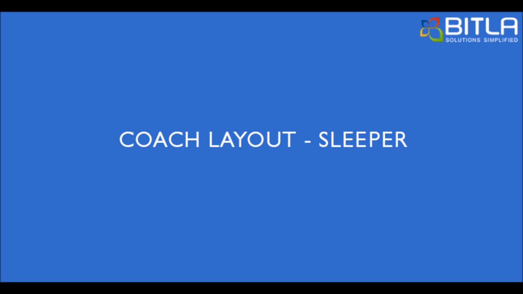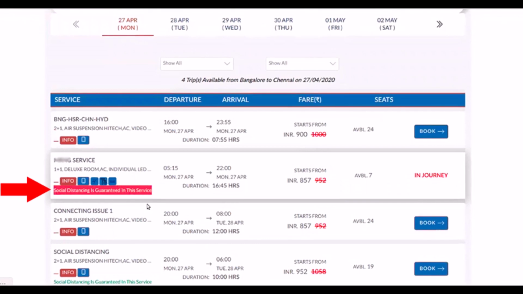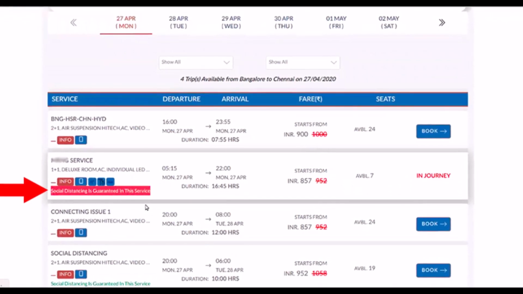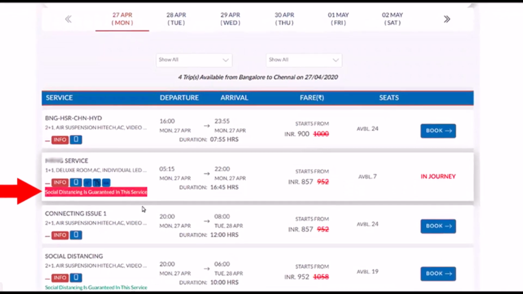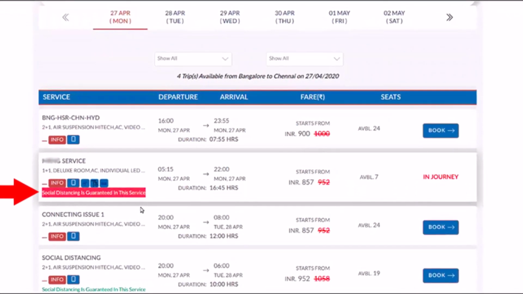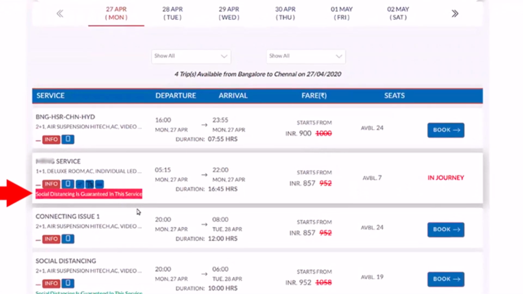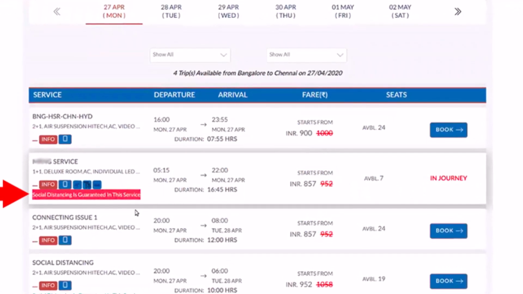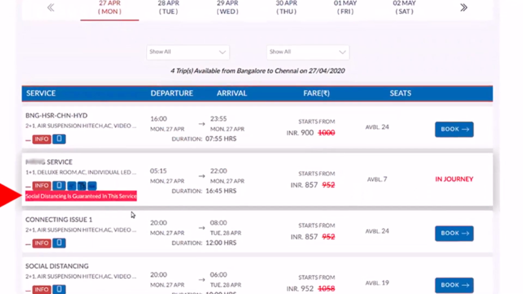Let's see how your passengers will know that you are offering a service that is social distancing guaranteed. When the passengers search for the list of available services on OTA websites or your booking websites or mobile app, the coaches that have configured social distancing seating will have "social distancing is guaranteed in this service" mentioned under info.